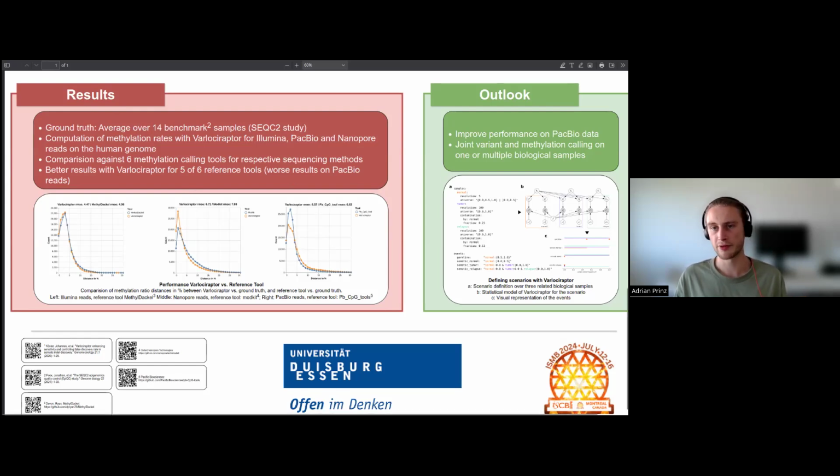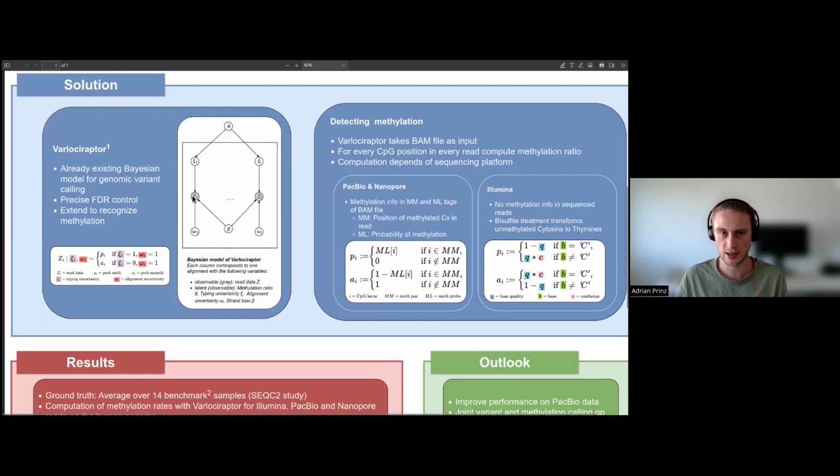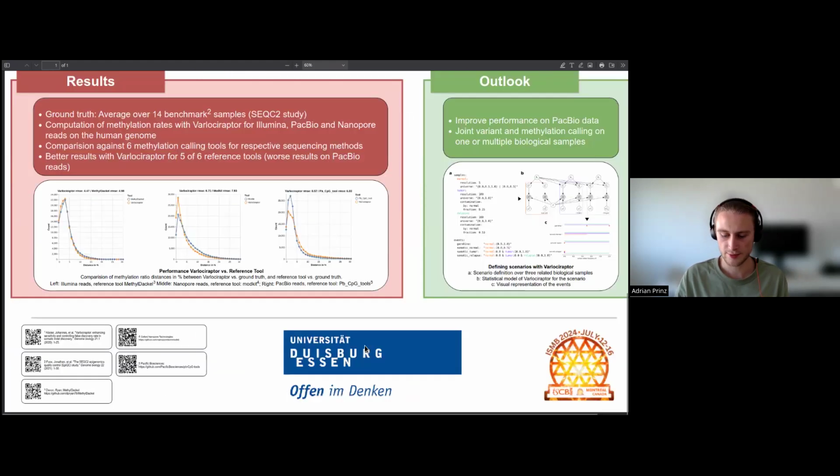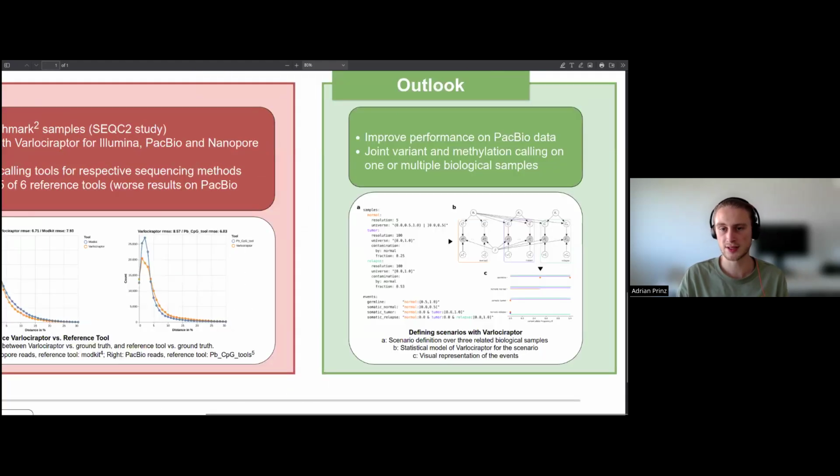If we look now into the future, we first want to improve our performance on PacBio data so that we are better than all the reference tools. But, and I can't stress this enough, the biggest advantage of Velociraptor is not that it is better at methylation calling than the reference tools, because they are already quite good. The biggest advantages of Velociraptor are, first, that it is sequencing platform unspecific. Second, that we deal with a lot of uncertainties in our model. And third, Velociraptor offers a so-called scenario.